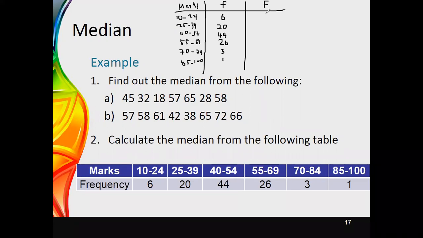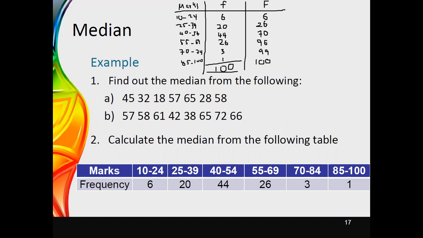Therefore, here we will take it as 6, then 26, then 26 plus 44 gives 70, then you add 26, it will be 96, then 99, and at last you add 1. You see the value as 100. Therefore, if you see the total also, you get the value as 100.